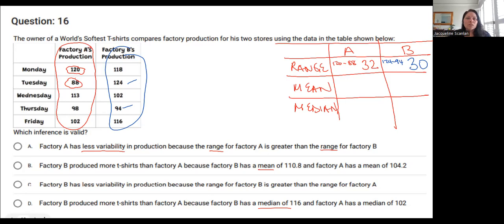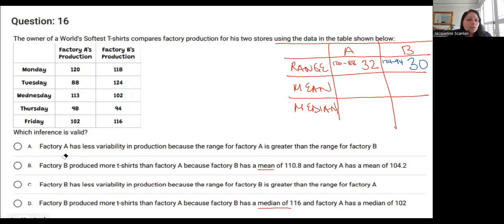Okay, so let's see if any of these range questions are true, because as soon as I bump into a true statement, I don't have to do the rest, right? Question A says factory A has less variability, meaning a smaller range. Factory A does not have a smaller range. Factory A's range is 32, factory B's range is 30, so that statement is false, so it can't be A.